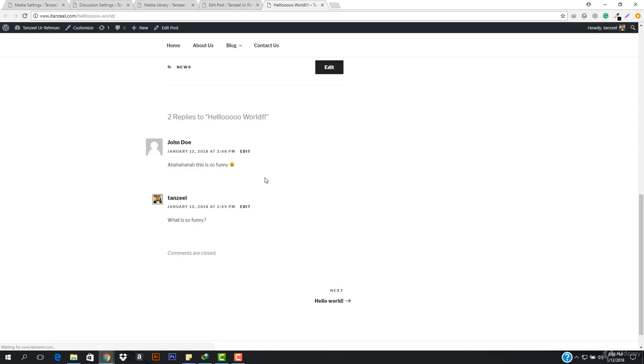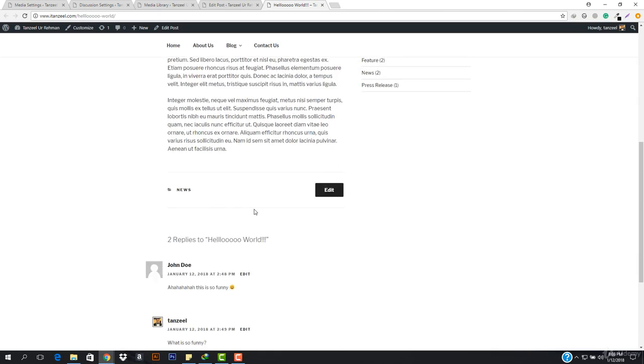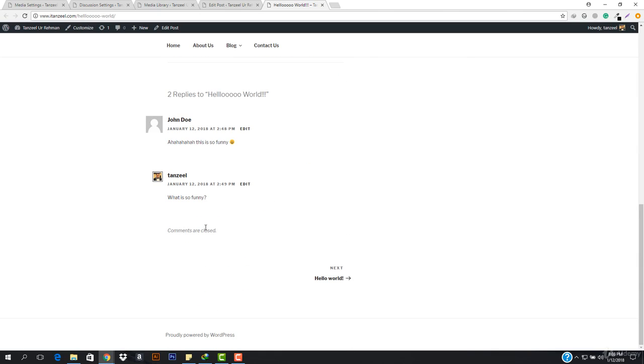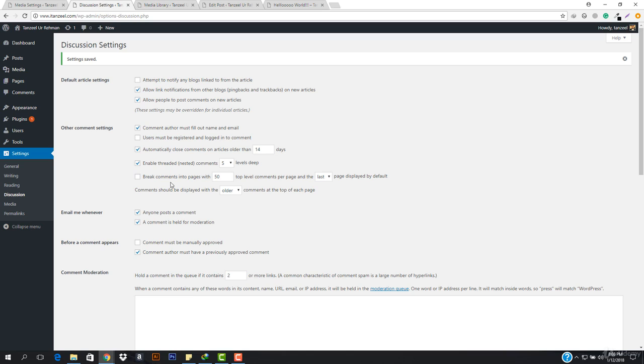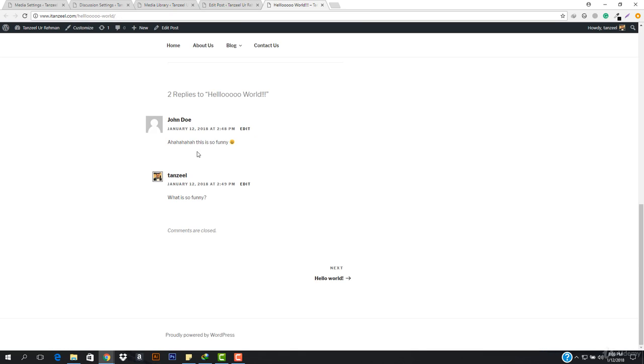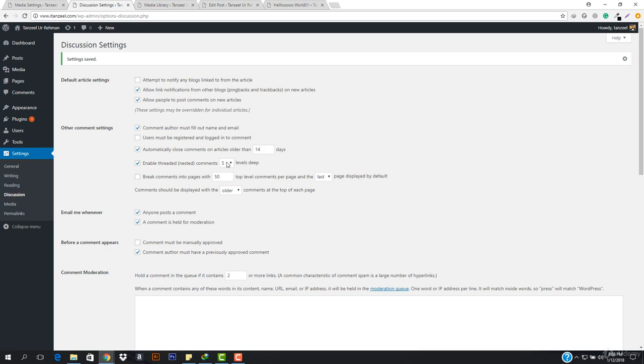I think I will also not have the access to reply. Okay, you can see it says comments are closed. So this is how it works, guys. Now we have enabled threaded comments, like nested comments. People can just reply to a comment, and it will be shown under the main comment. It can go up to 5 levels, not beyond that. So this is how it works.